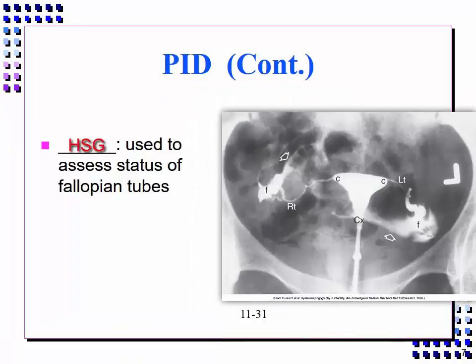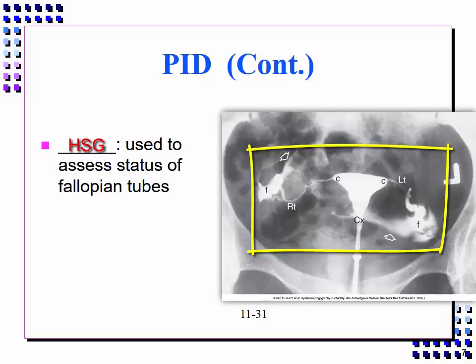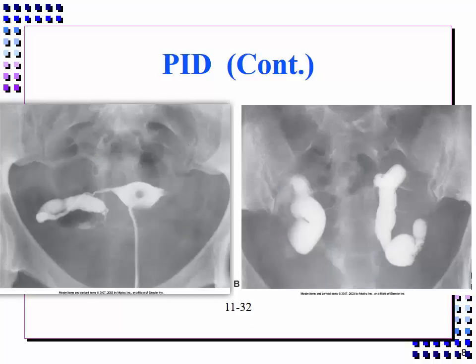HSG, or hysterosalpingography, is a radiographic procedure that assesses the status of the fallopian tubes. During this procedure, the uterine cavity and fallopian tubes are opacified after the injection of contrast material into the uterus. In a woman with normal patent fallopian tubes, contrast material extravasating into the pelvic peritoneal cavity outlines the peritoneal surfaces and often the loops of bowel within the pelvis. If the fallopian tubes are occluded by fibrosis from a PID or developmental anomalies, there is no evidence of the contrast material reaching the peritoneal cavity.